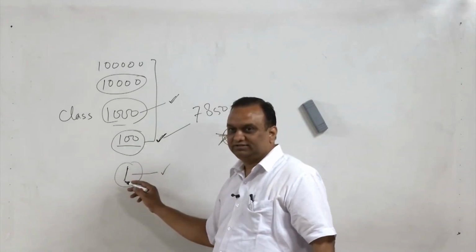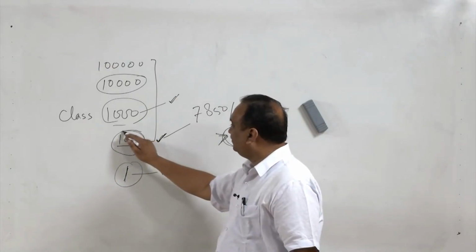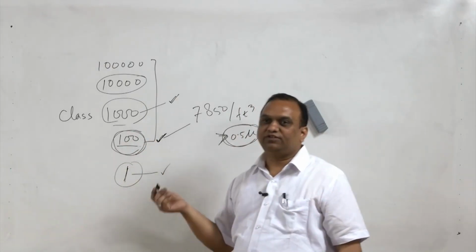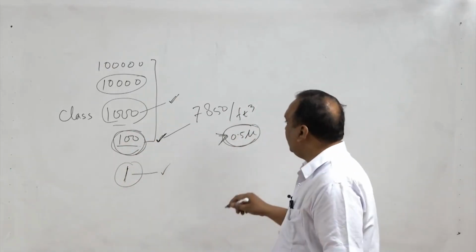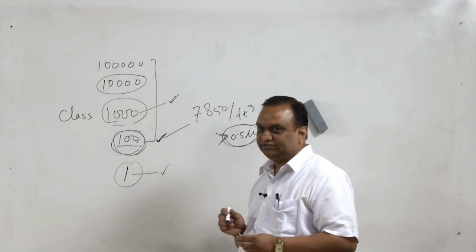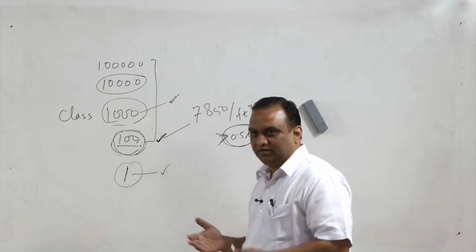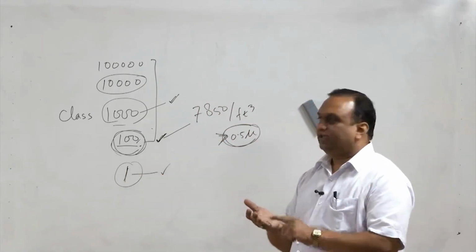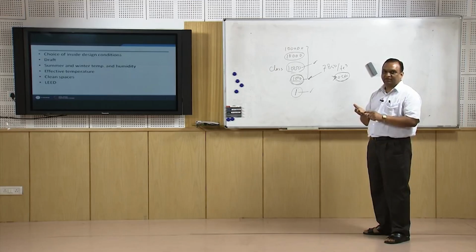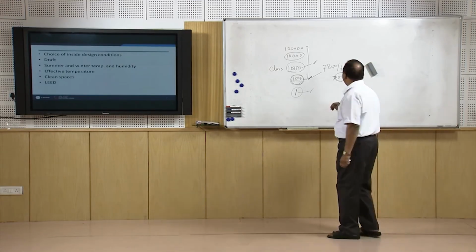The moment you enter this room, the class will change. Even for class 100, special types of suits are there. One has to wear those suits before entering the class 100 environment. Otherwise, the class of the environment will change. So in addition to temperature, humidity and air movement, the cleanliness of air has to be maintained inside the building.